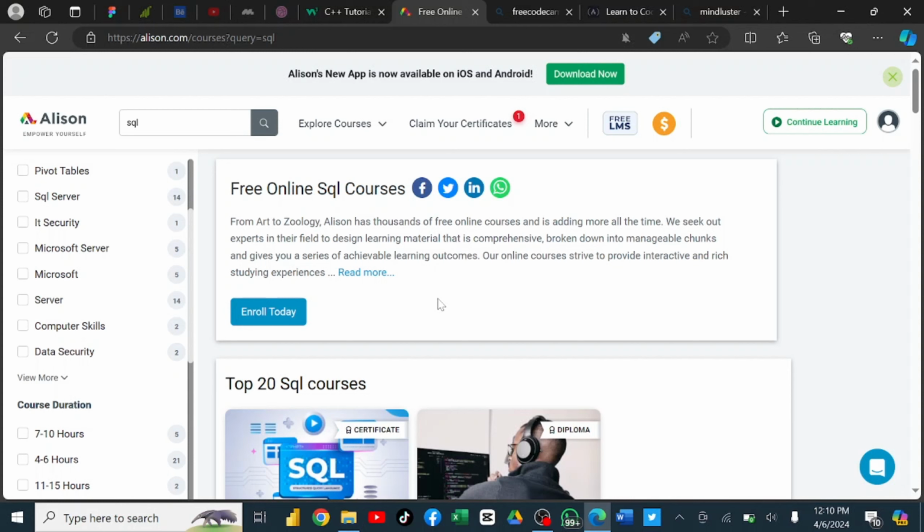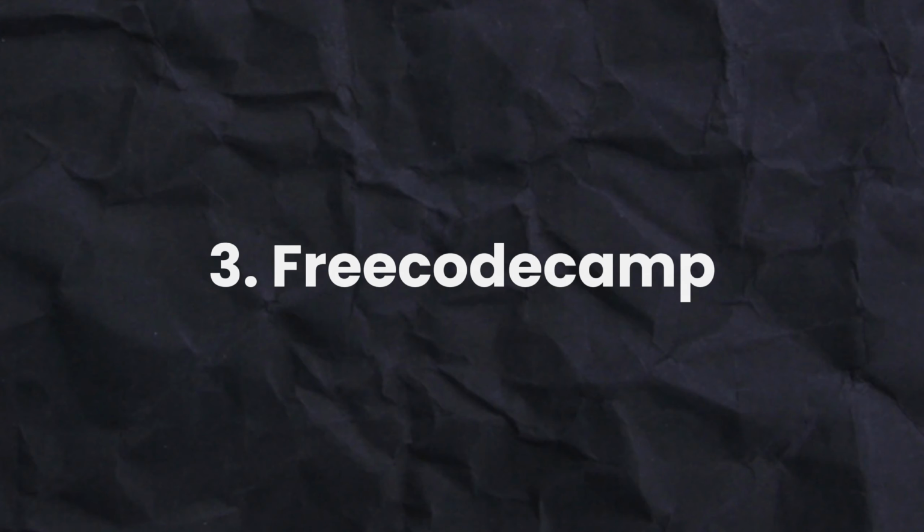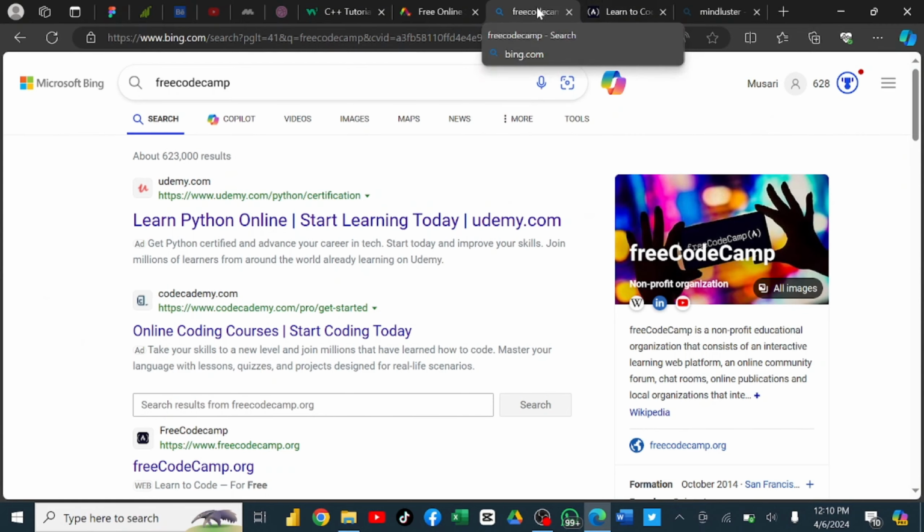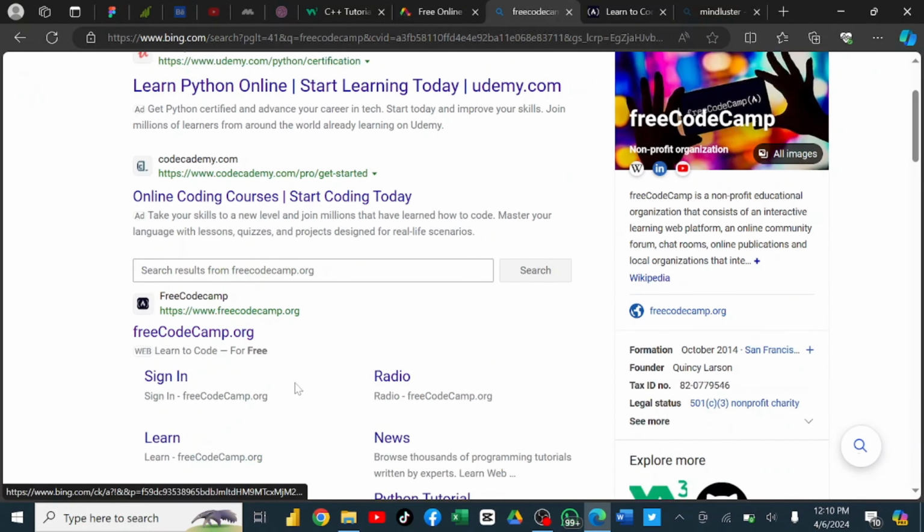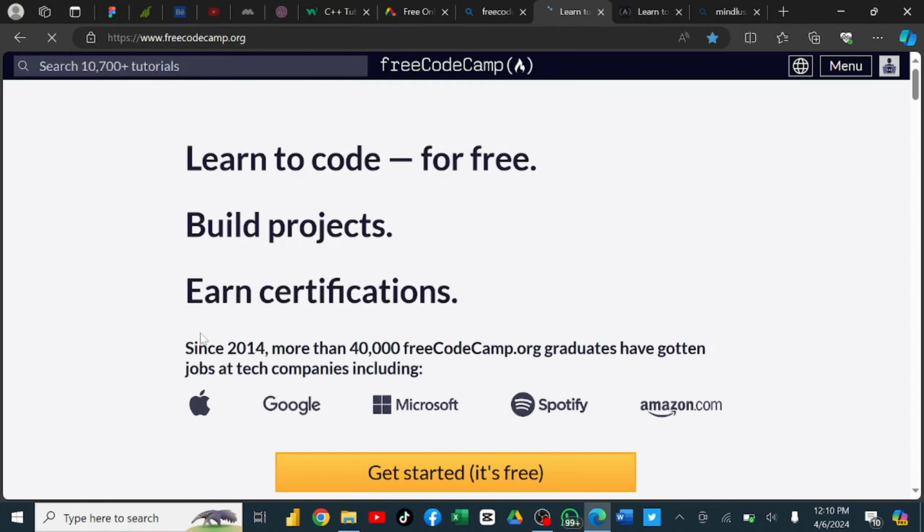So going to the third free website, we have Free Code Camp. Free Code Camp is a free code camp basically for programmers. So if you are a programmer, a web developer, or a mobile app developer, you are into programming languages, Free Code Camp is one of the websites you should consider learning your tech skill from, because it's very good to learn your skill from Free Code Camp.